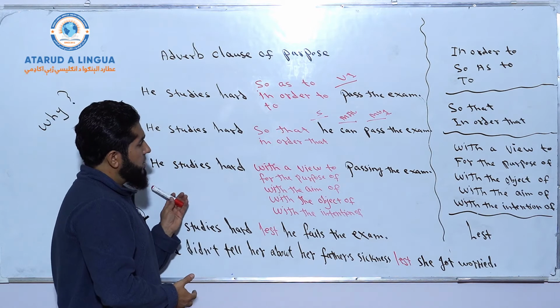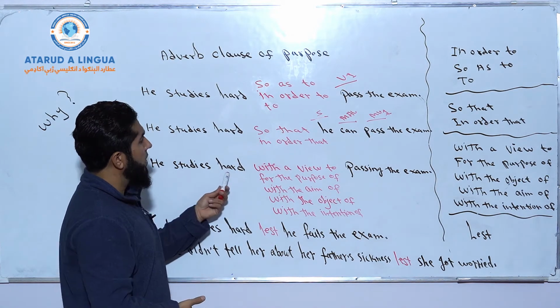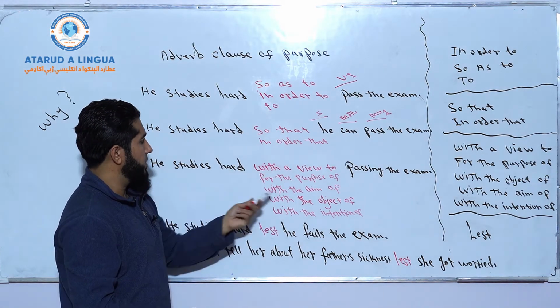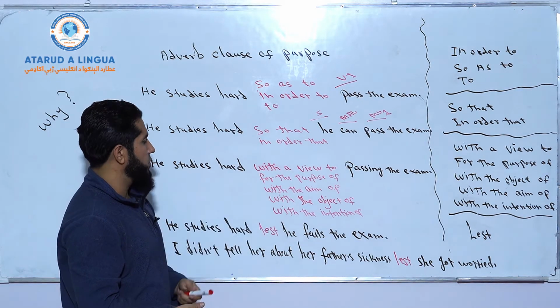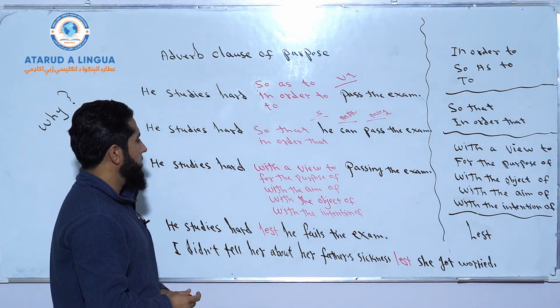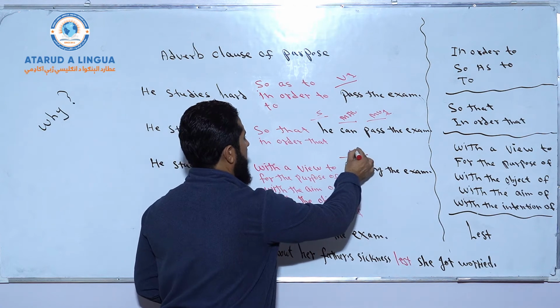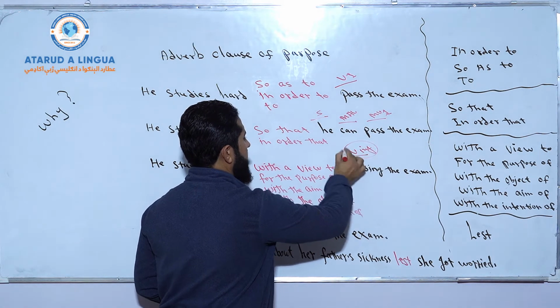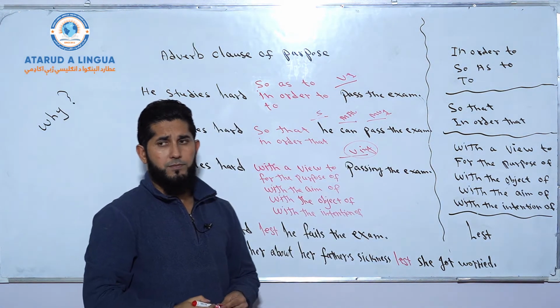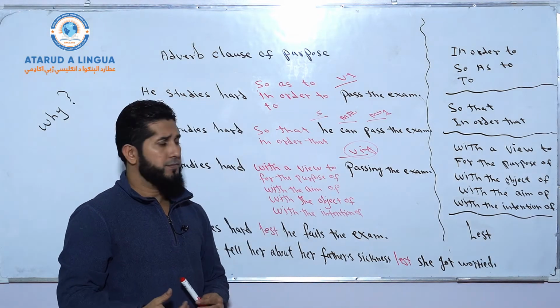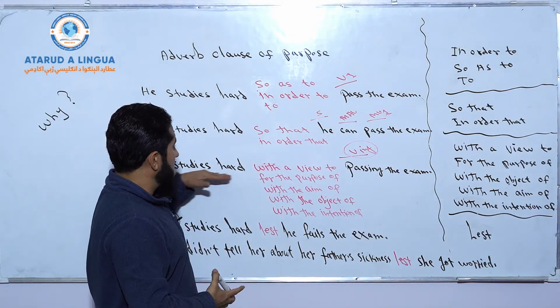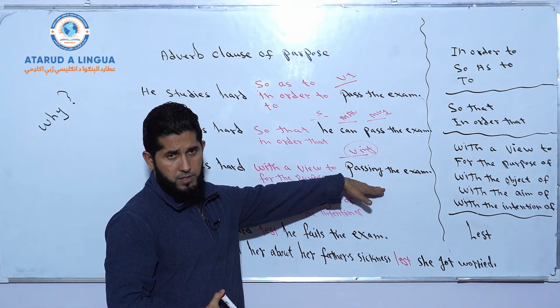But look at these phrases. He studies hard with a view to, for the purpose of, with the aim of, with the object of, with the intention of. See, they are followed by verb ing, gerund or gerund phrase. So he studies hard with a view to passing the exam.